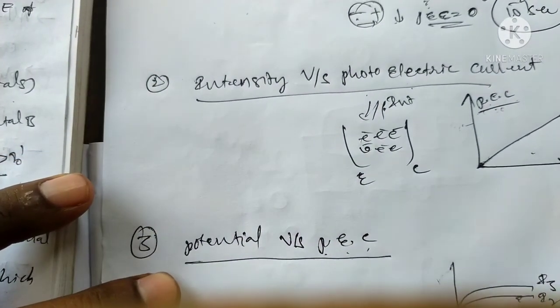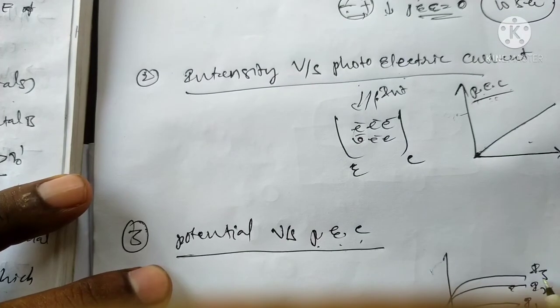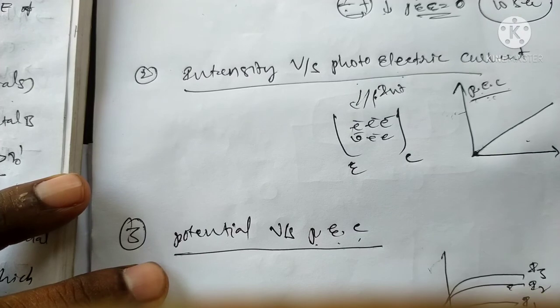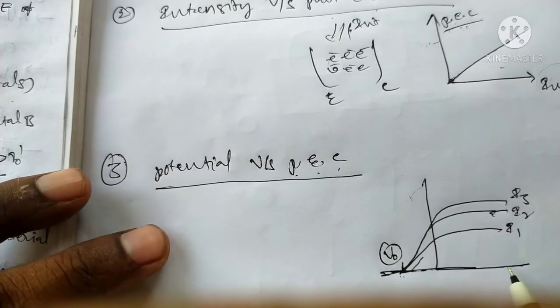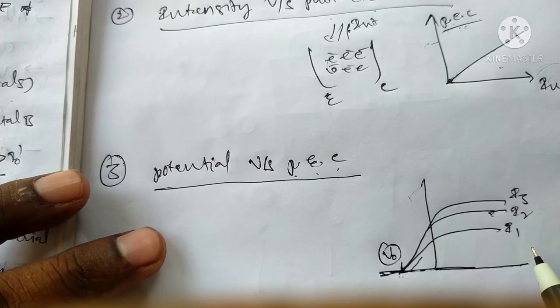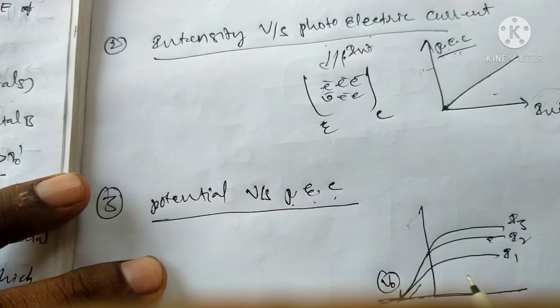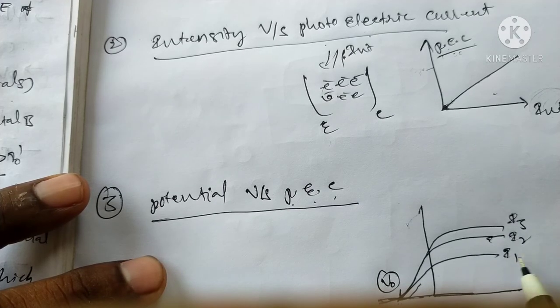Here, changing the potential means we can change the intensity. The stopping voltage is constant for different intensities. From this graph, the polarity is reversed in the second case. We want to develop a potential difference between the two plates, and the current will decrease.